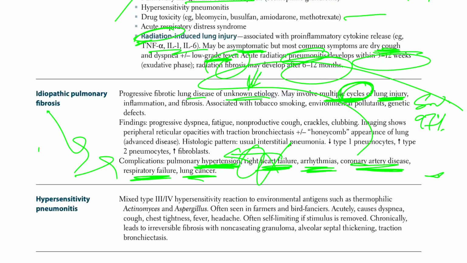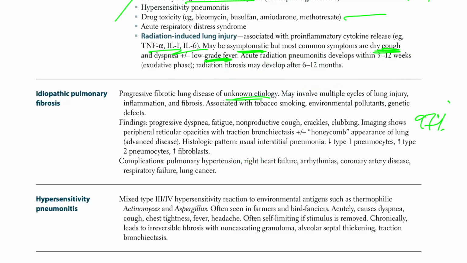Okay, so let's just recall the whole thing and see if we have anything important. This is very high yield: you have low type 1, increase in type 2, and increase in fibroblasts. So when you have this persistent inflammation, you're going to release some cytokines. What cytokines are you going to release? TGF beta. You're also going to release platelet-derived growth factor, fibroblast growth factor, and vascular endothelial growth factor.